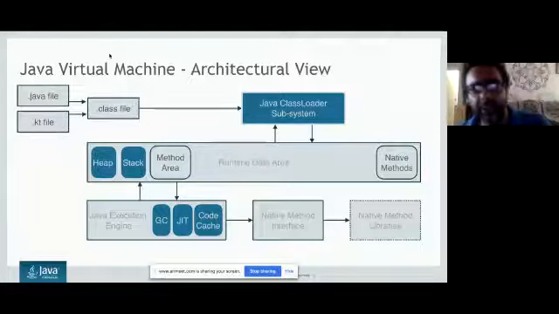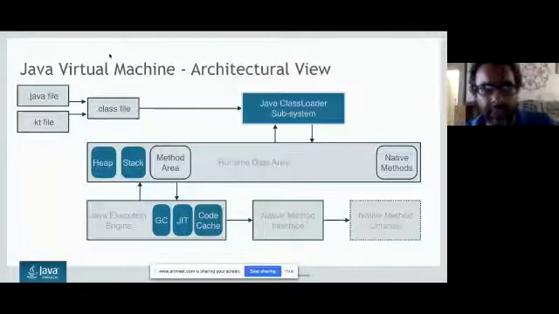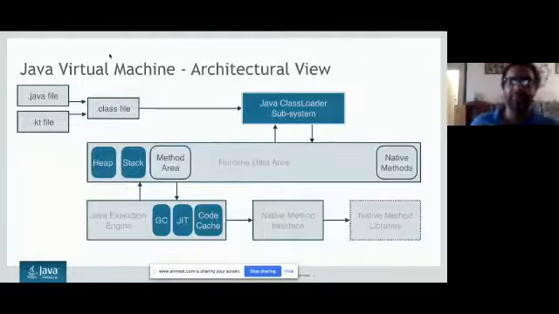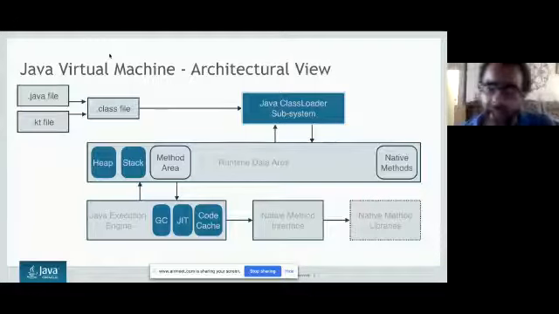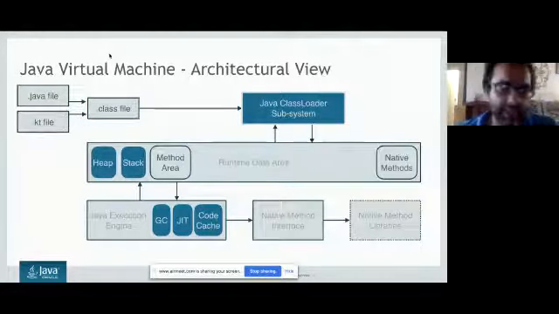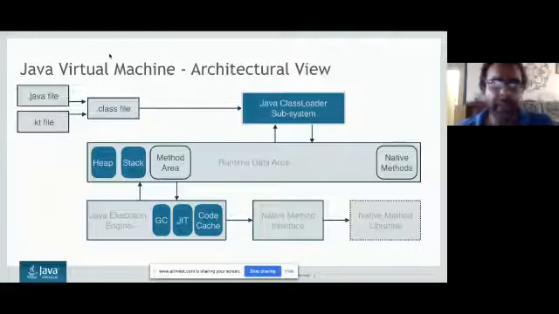Then the class loader discusses with something called the runtime data area, which is very important, in which we maintain the heap, we maintain the stack, we maintain native methods, and a lot of other information. And definitely it discusses with the Java execution engine, where we talk with the garbage collector, and we talk with the just-in-time compiler, which is the runtime compiler. We have a code cache actually, which makes our run much faster. So all these kinds of things are in the Java execution engine.